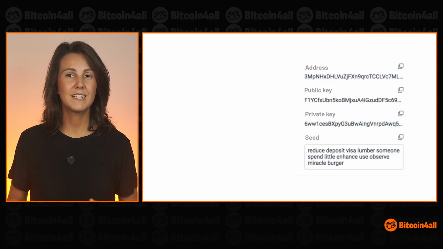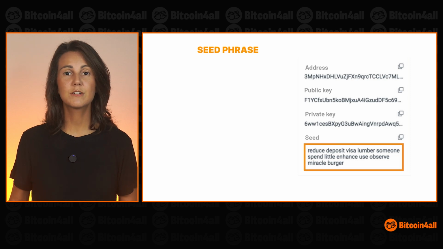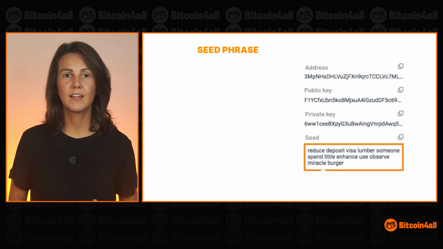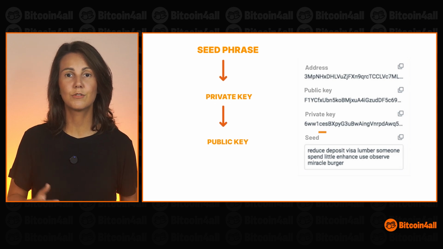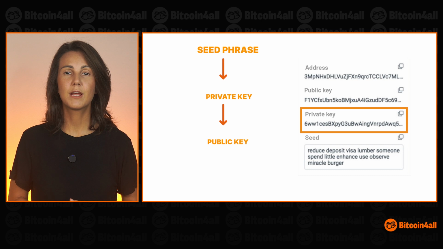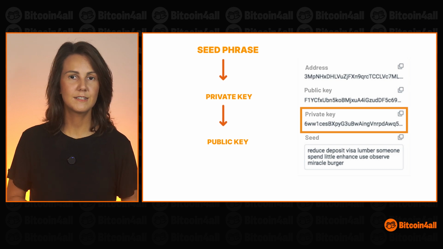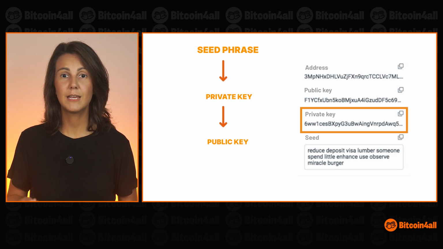the Bitcoin network works. When you set up a Bitcoin wallet, it generates a list of words called a seed phrase. These words represent codes that allow you to receive, store, and send Bitcoin. From the seed, your wallet will generate other encrypted codes called public and private keys. The private key is a sequence of letters and numbers that allows you to sign a transaction and control your wallet balance. With it, you can move Bitcoin from one address to another or import a specific balance. When you send Bitcoin from one wallet to another, it is the private key that authorizes the balance to move. That's why you shouldn't share your seed or your private keys with anyone. It's information that you should keep to yourself.